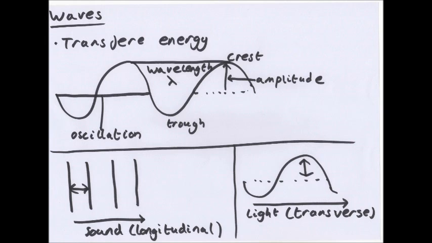It's a little bit of AS, you don't essentially need to know that, not at this stage anyway, but it's just good to know. And then an oscillation is the distance between one point on one wave and the same point on the next wave. But that has to be at the normal, so it can't be anywhere on the wave, it has to be at the normal part. Now let's say amplitude is measured in meters, wavelength is measured in meters.